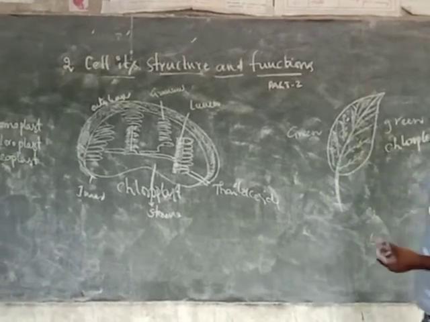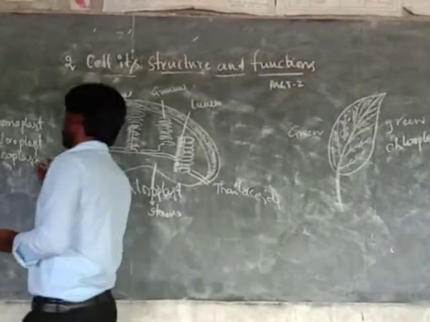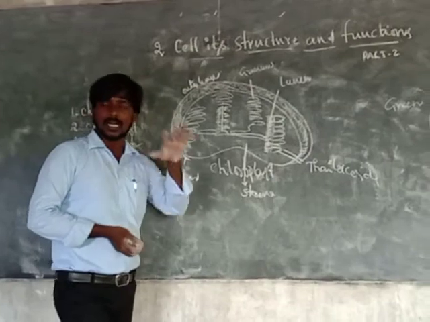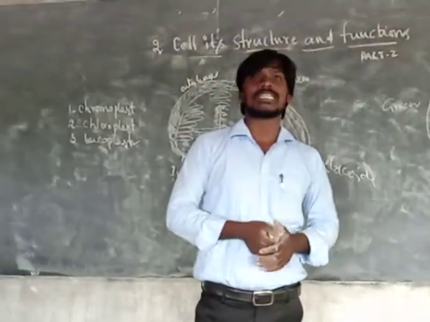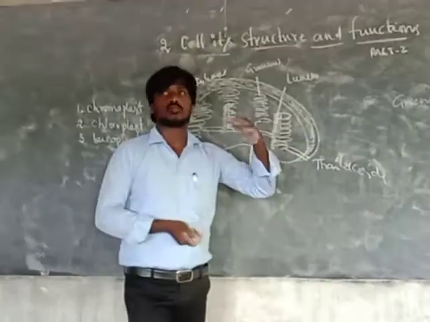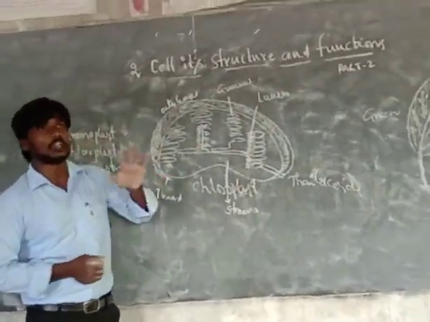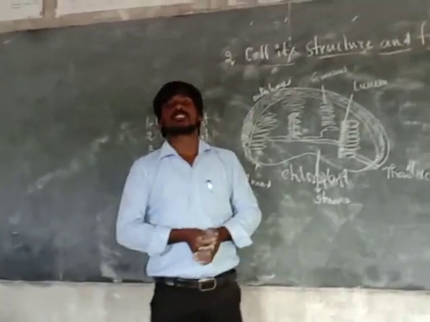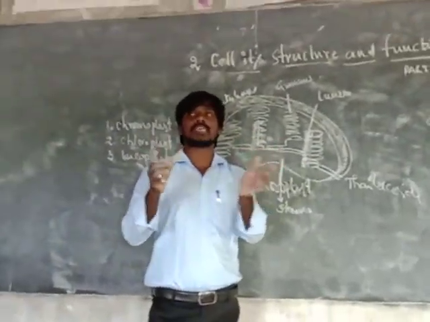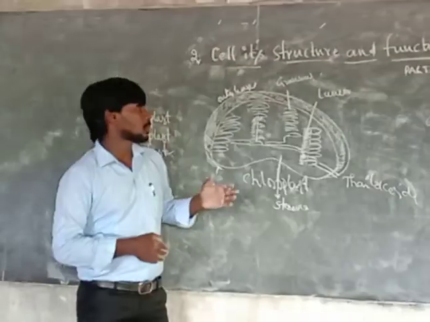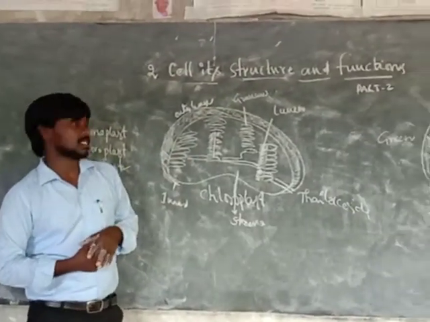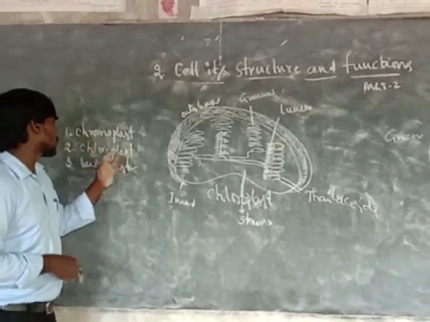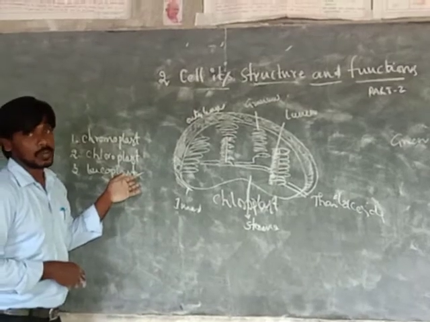Okay, next we discuss leucoplast. Leuco means, as already said, white in color. Some leaves show white in color. White because they have many chlorophyll and many chloroplast and many chromoplast. That's why some leaves are white in color. That is the importance of the plastids for plant cells. Mainly three types: one is the chromoplast, second one is the chloroplast, and third one is the leucoplast.